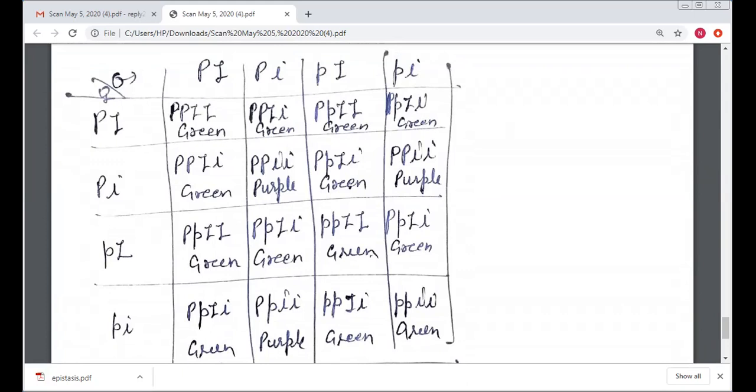Now capital P, capital I, small i, again green. Capital P, small p, capital I, green. Capital P, small p, small i, again green.